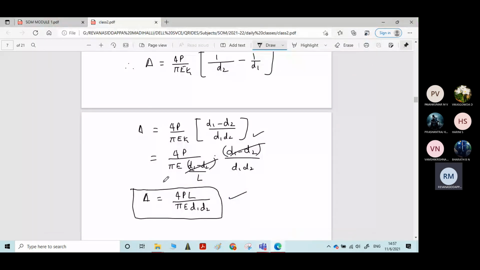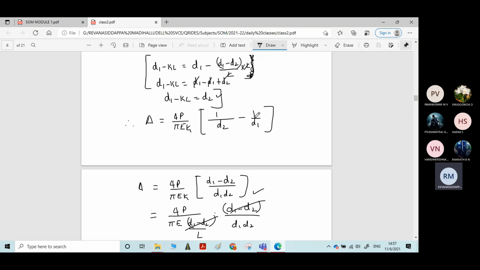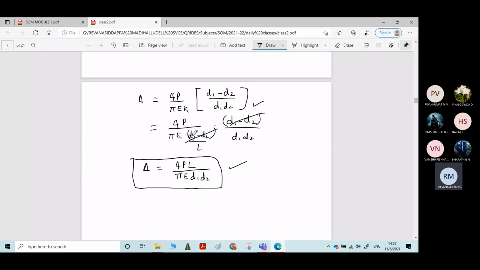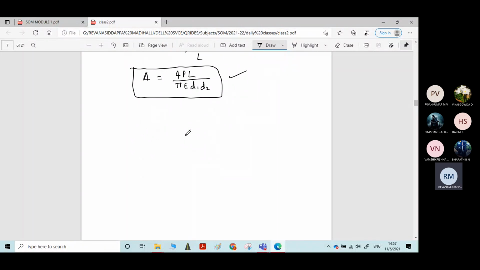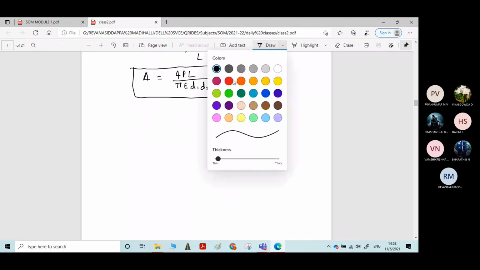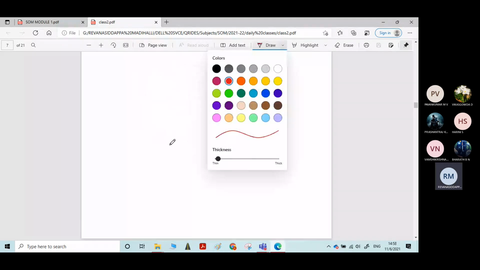So the elongation of the tapering bar having uniform circular section is over. Now there are two more derivations, very simple derivations. Elongation due to self weight. Read the headline as elongation due to self weight.